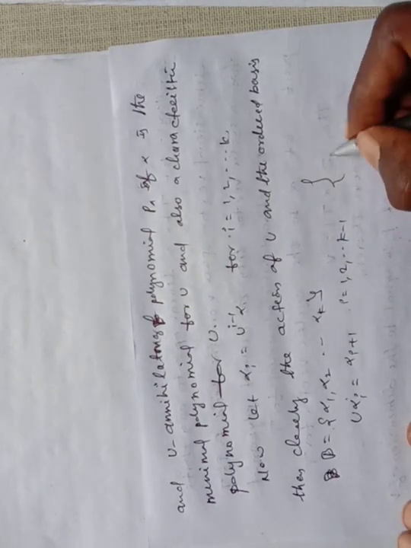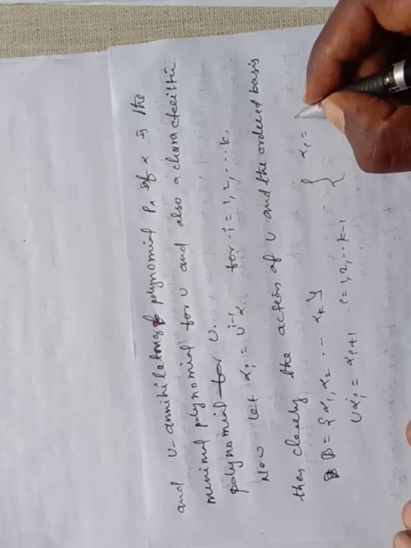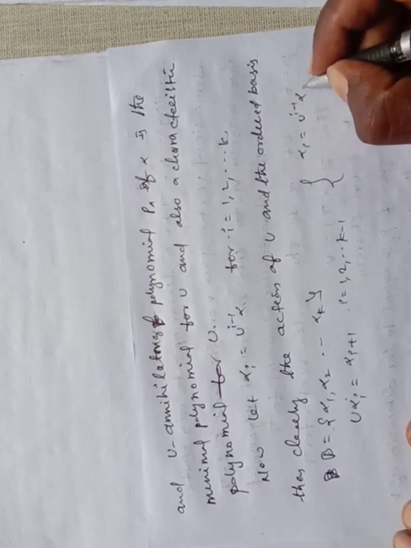This is alpha i equal to U power i minus 1 alpha.